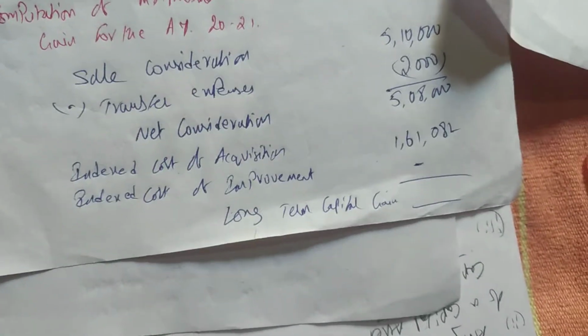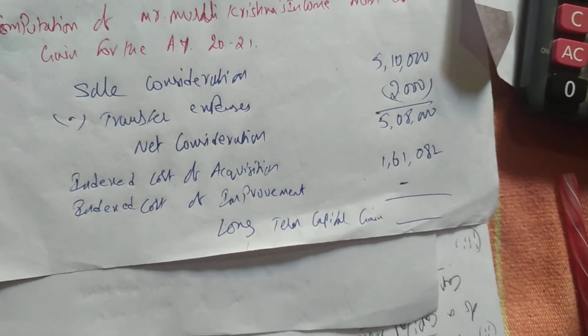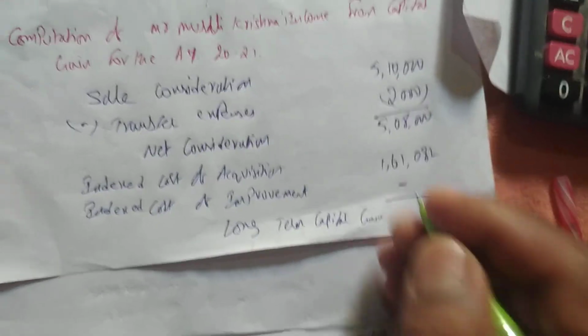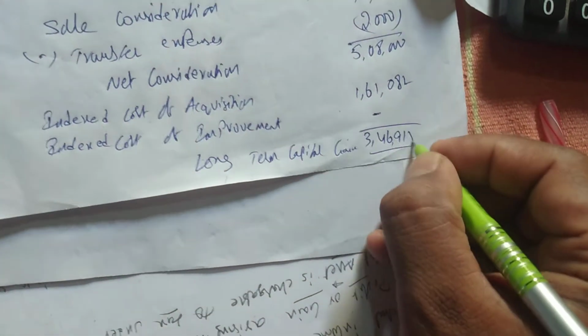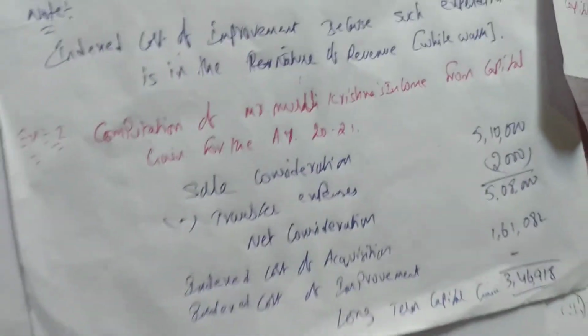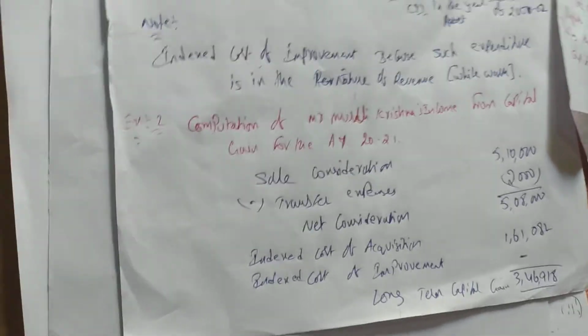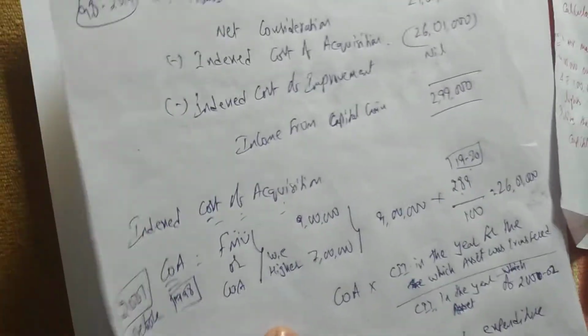Okay, next, 5,08,000 minus 1,61,082, minus 34,000, gives 3,46,918 as the long-term capital gain. Okay, easy, right? It's very easy. We can solve problems like this. So in this problem there is no indexed cost of improvement. Clear? Third example we'll do now.